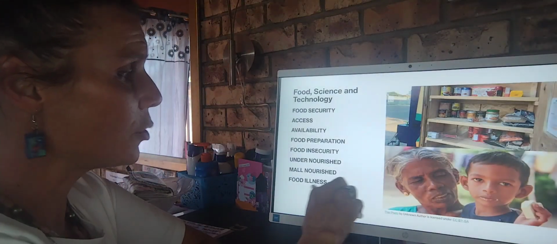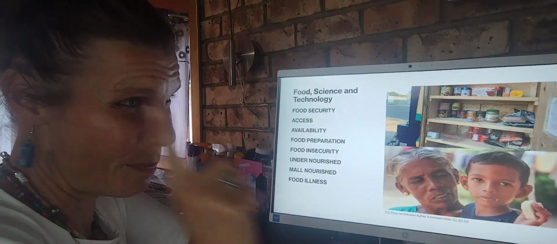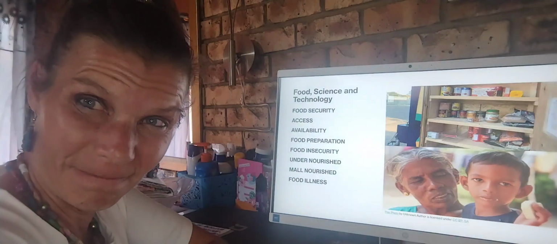And then food illnesses. The incorrect preparation of food causes bacteria, cholera, salmonella, and diseases like diarrhea. You can get stomach viruses. You can get food illnesses because you prepare the food incorrectly or you have bad hygiene.